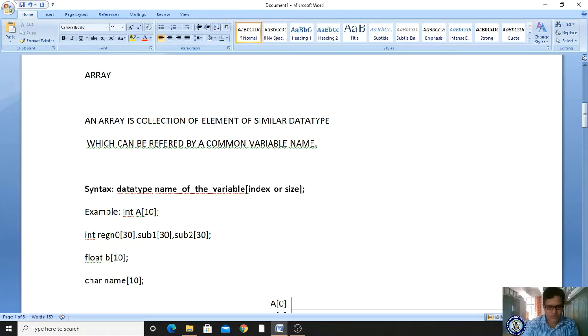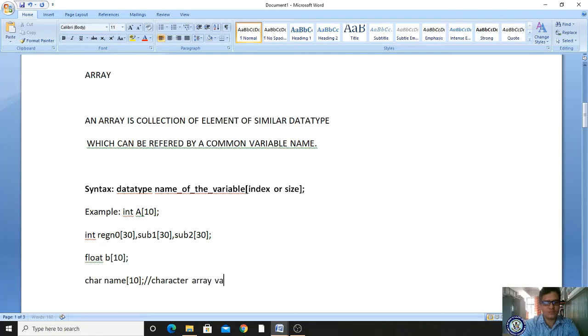It is nothing but a character array declaration. This is a very important topic. A character array variable is also called a string, a string variable declaration.